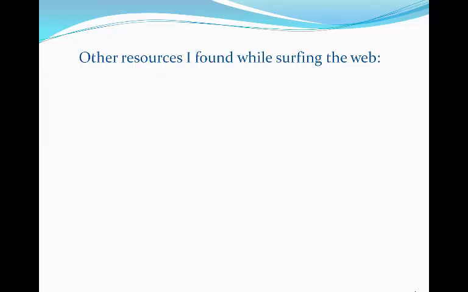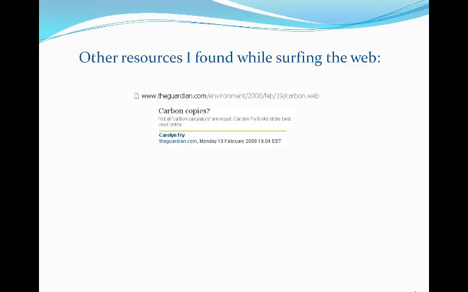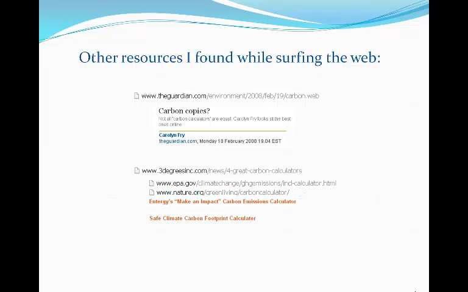Other resources I used in my research included an article identifying a plethora of carbon emission calculation sites. Over a dozen sites were mentioned. The article can be found at theguardian.com. Another article evaluating 4 specific carbon calculators gave some good information. The article was found at 3degreesinc.com, but 2 of the sites listed were unavailable.